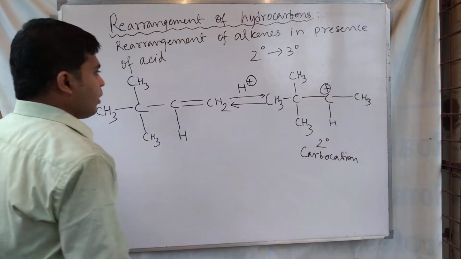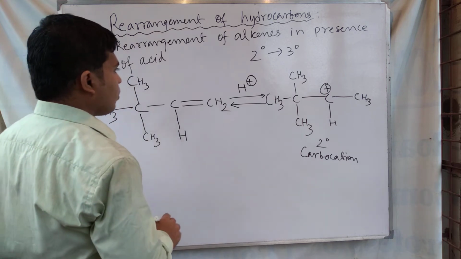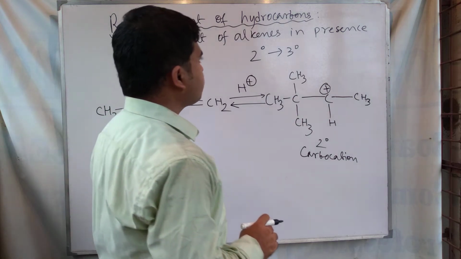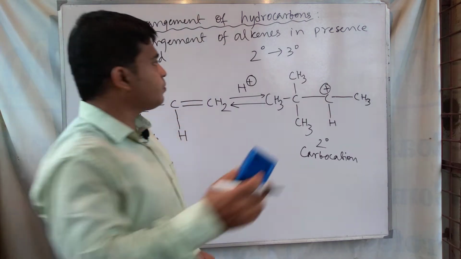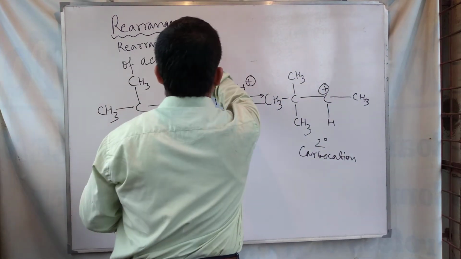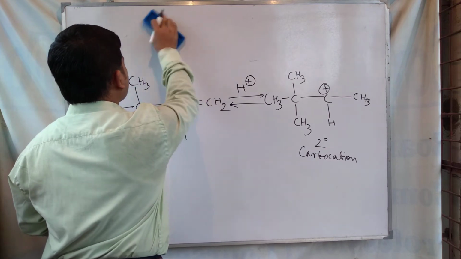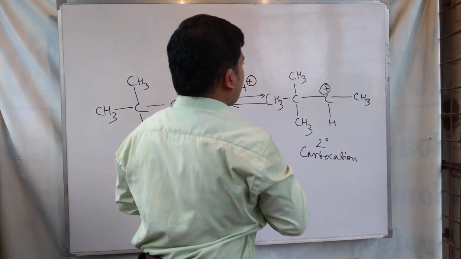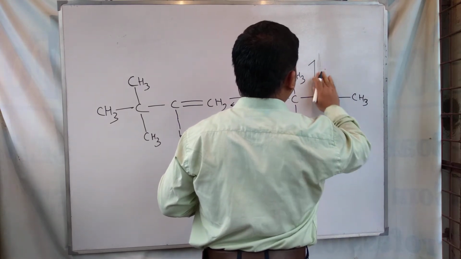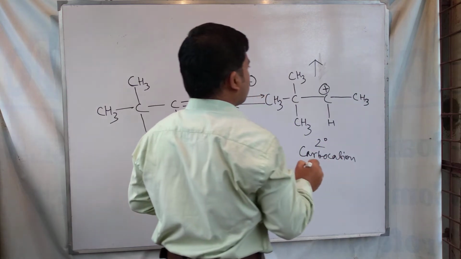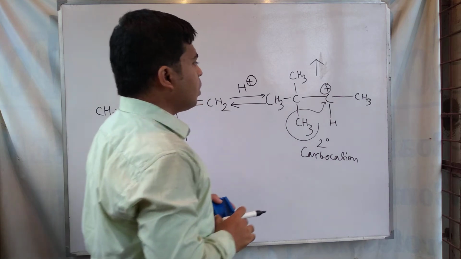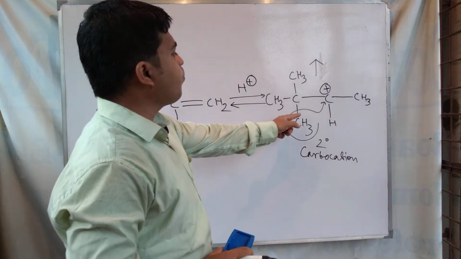Okay, so in the next case, this is the rearrangement part. What will happen? This methyl group will shift to the nearest positive charge carbon with its pair of electrons, a methyl shift.